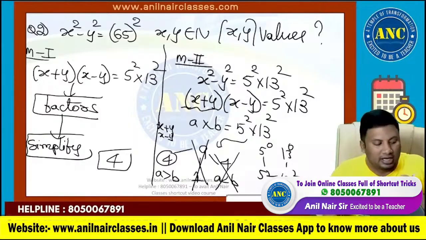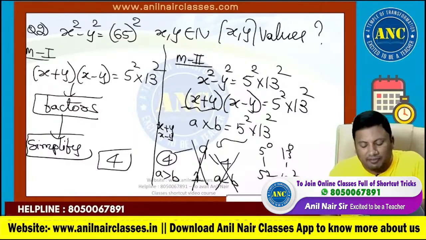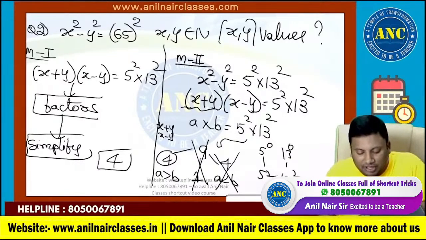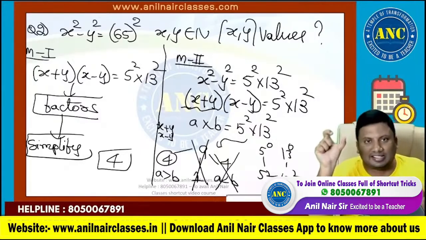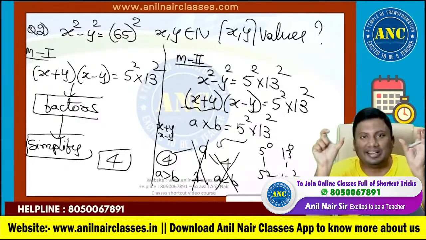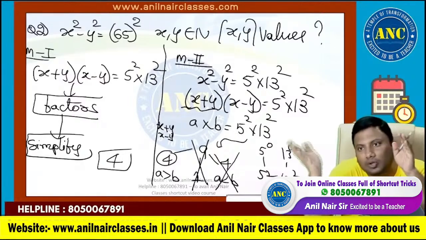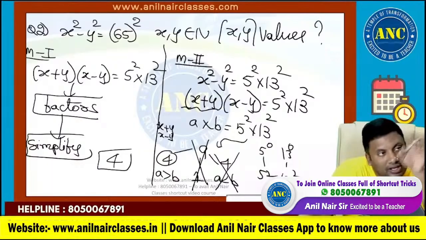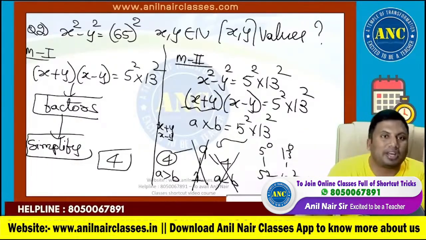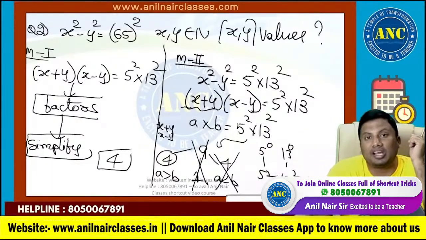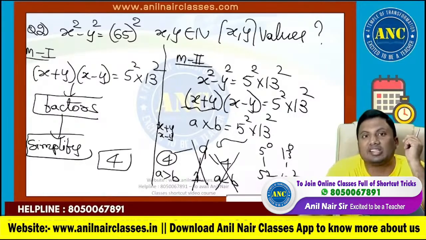Again, I am repeating. 65 square is 5 square into 13 square. 3 into 3, 9. 9 cases are there. A into B is 9 cases. 4 cases, A greater than B. 1 into 12, 12 into 1. Are you all with me? 2 into 6, 6 into 2. 4 cases A greater than B, 4 cases A less than B, 1 case A equivalent to B.